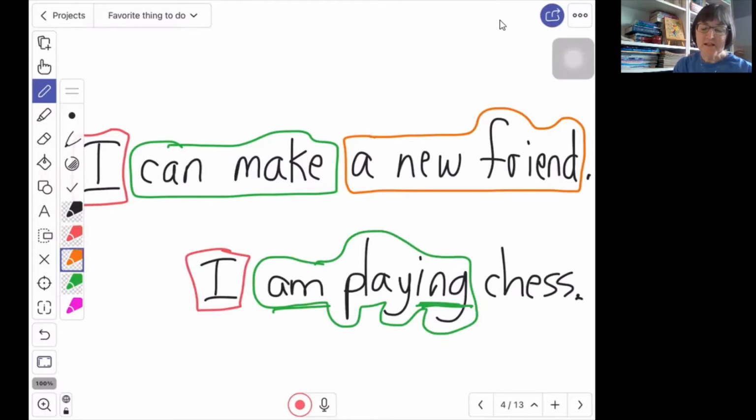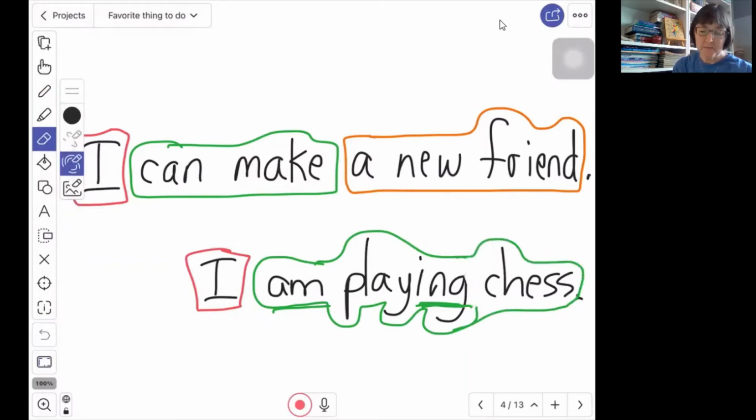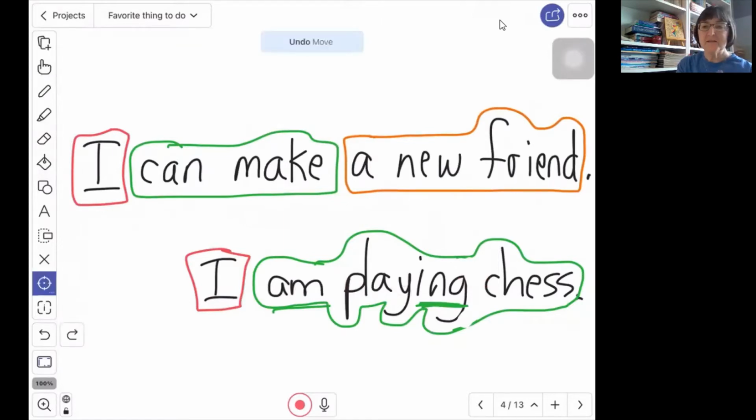I could put an orange box around this, but I'm just going to call "I am playing" my verb. That is what I am doing. So this is also a complete sentence. It has a subject and it has a verb: I am playing chess. So I have two sentences, but these go together because I want to say that I can make a new friend when I am playing chess.